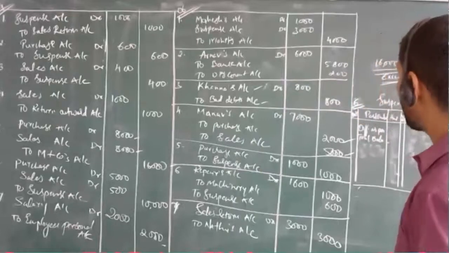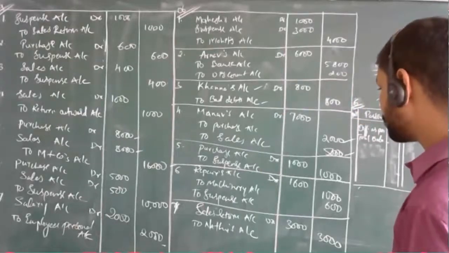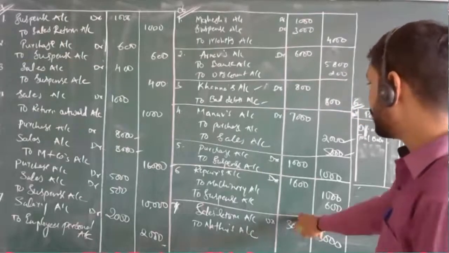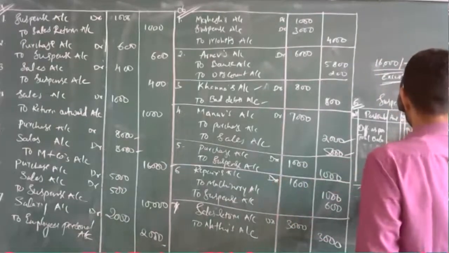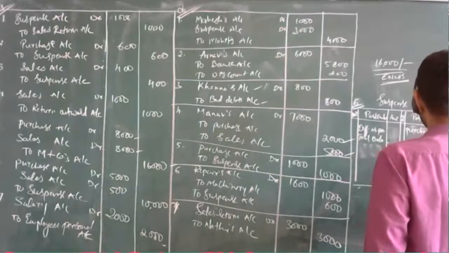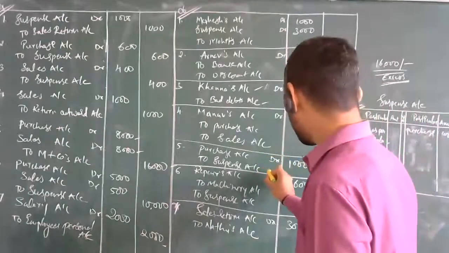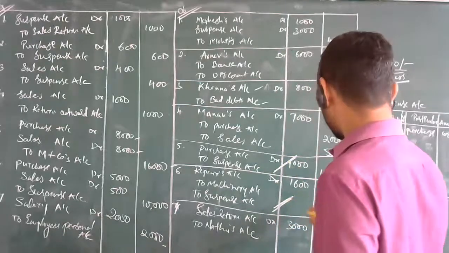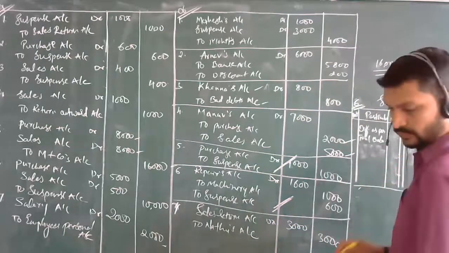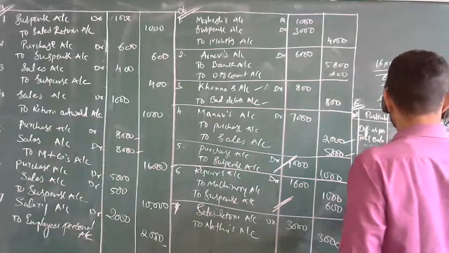I will try to write the entries given over here. The suspense account, here it is. See, purchase is 1000. This is the suspense account; I will mark where it is. Suspense account, here it is. It is repairs.